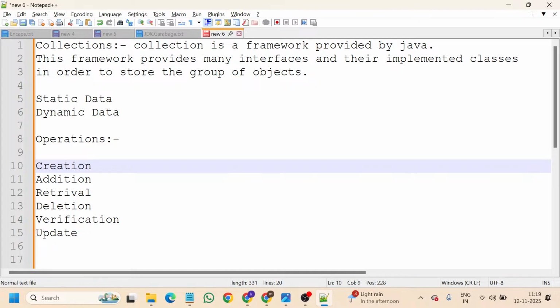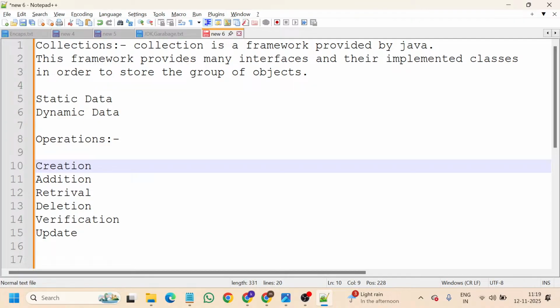If you want to remember it, remember it like that, but while answering the question you have to say it as CRUD. Along with that we are adding addition and verification in the operations of collections using n number of classes and n number of interfaces.